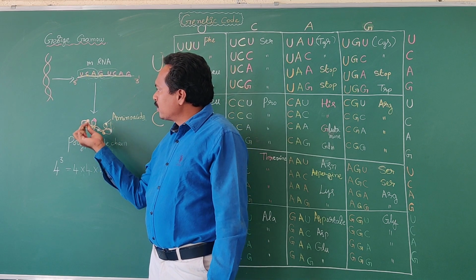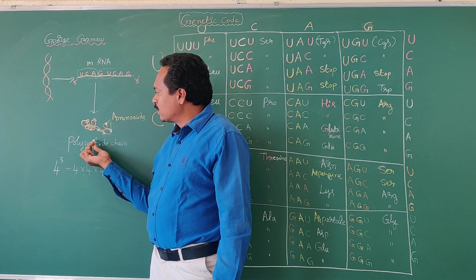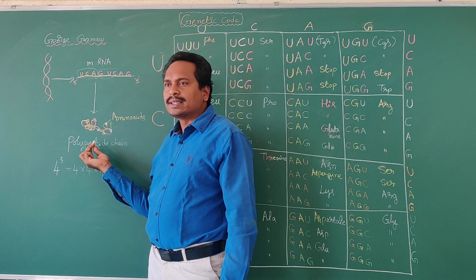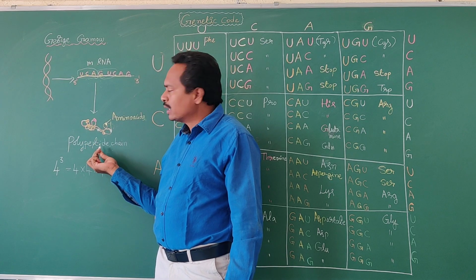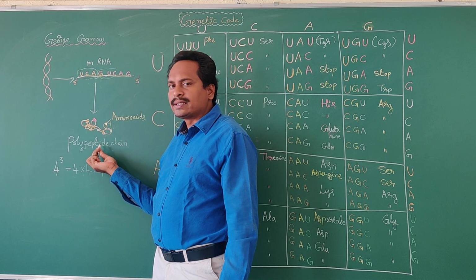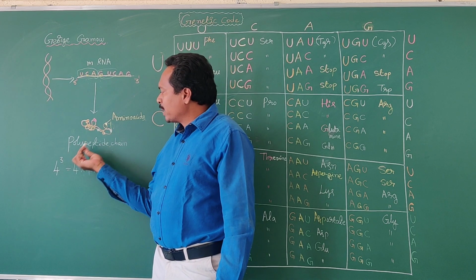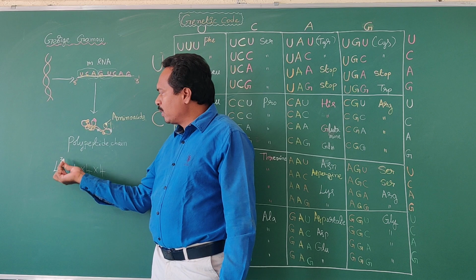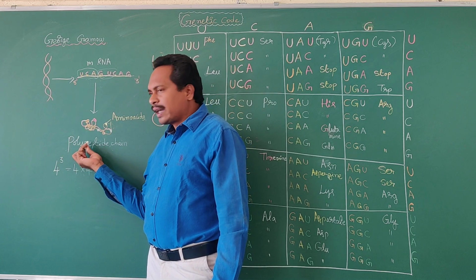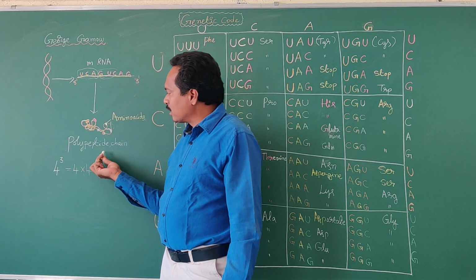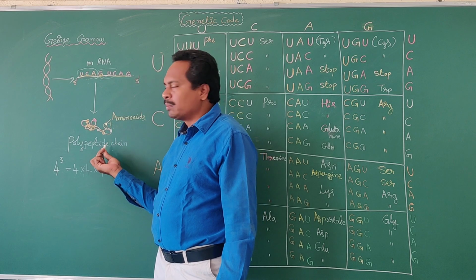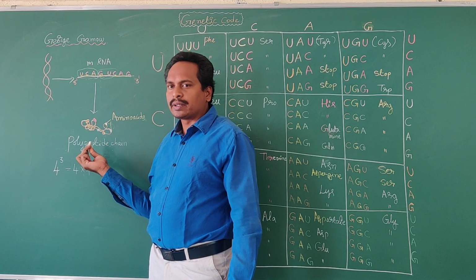Okay. So 20 types of amino acids are involved in synthesis of proteins in a polypeptide chain. 20 types of amino acids are present. It must be remembered, important from the objective point of view.